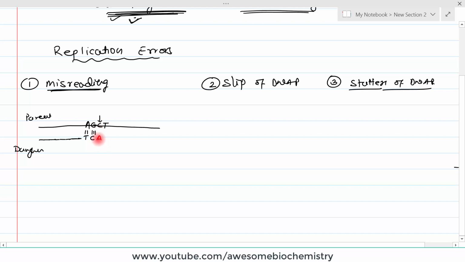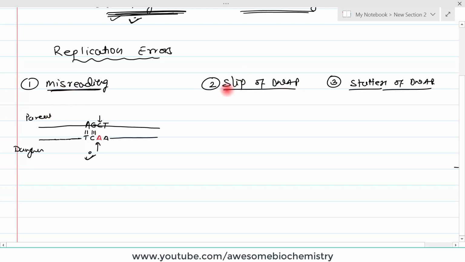But this time let's imagine that its proofreading activity fails and it does not remove this adenine, so this mistake remains, and then it goes on adding correct base pairs and the full daughter DNA is synthesized. We know that at this point there is a mistake, a point mutation like mistake. So this is one type of replication error, which is because of the failure of DNA polymerase.